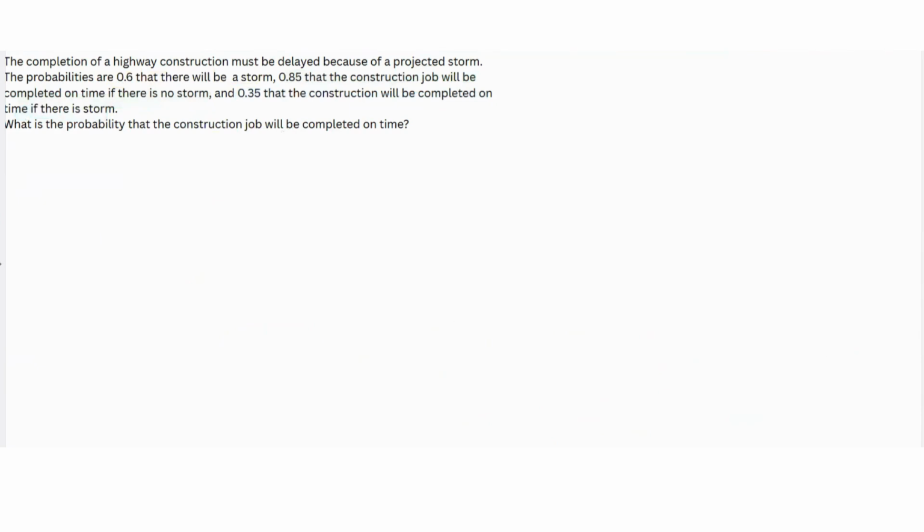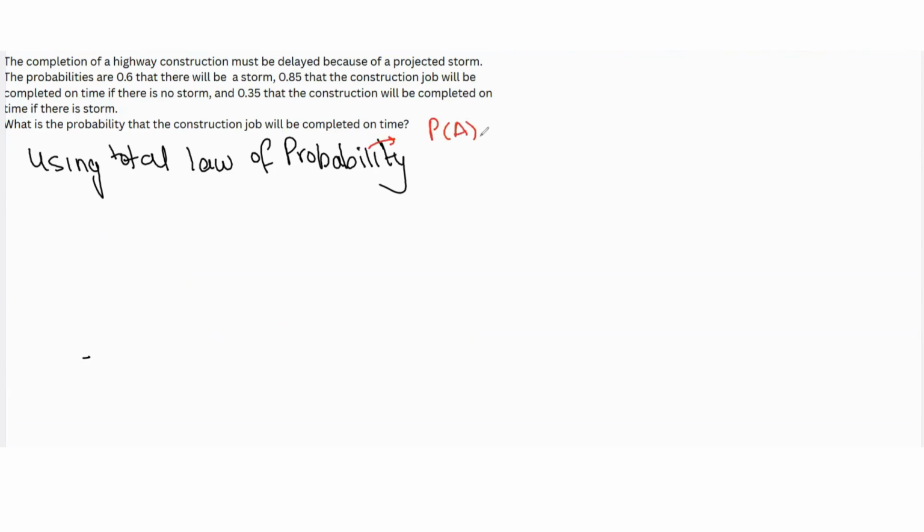Why total law of probability? Total law of probability is used when you want to find an unconditional probability by conditioning on some mutually exclusive and collectively exhaustive events. If we recall what total law of probability is, it says that probability of A, which is an unconditional probability, can be found as probability of A given B times probability of B plus probability of A given B complement times probability of B complement, where B and B complement need to be mutually exclusive and collectively exhaustive.